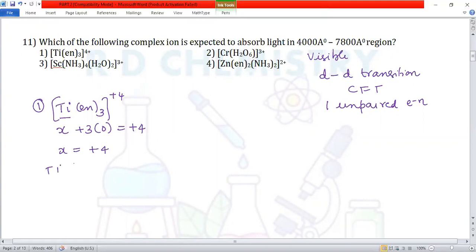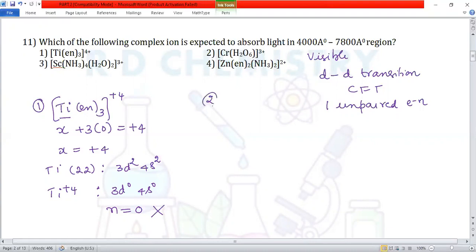Titanium atomic number is 22. Its outermost electronic configuration is 3d2 4s2, right? Now, titanium +4 state is given, so it is 3d0 and 4s0. Therefore, there are no unpaired electrons, n is equal to 0, and it cannot absorb energy from the visible region.